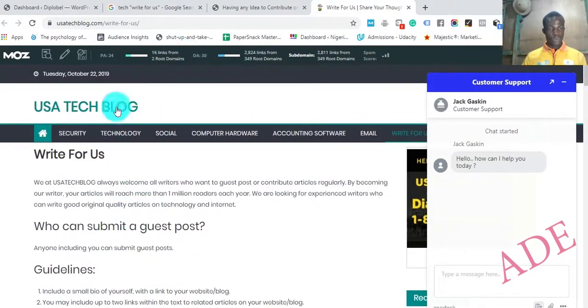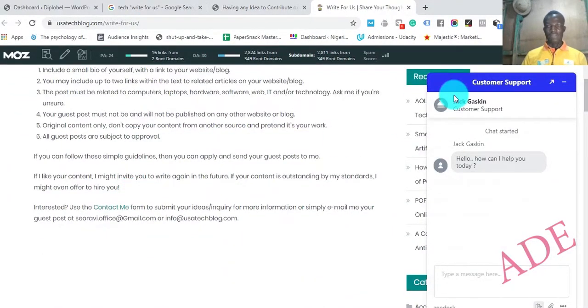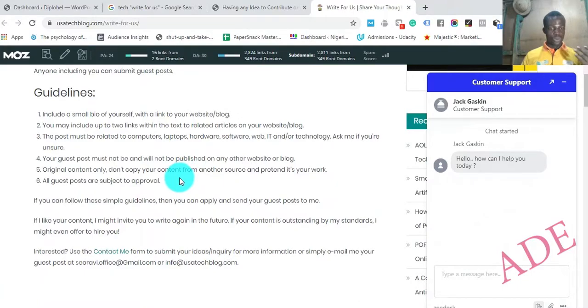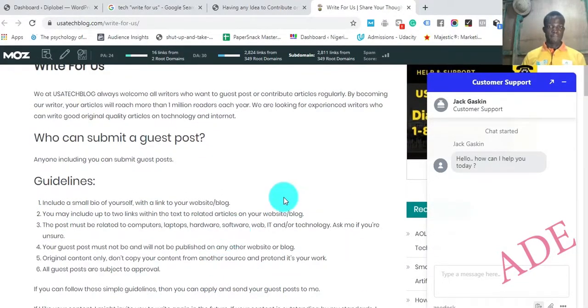So you read through the instructions that they always have, and after reading through them, you get information on how you can send your guest post to them. So this is it. Use the contact form to submit your ideas, inquire for more information, or simply email your guest post, and then they take a look at it. So you could just email your guest post to these people. If they like it, they'll post it. That's it.